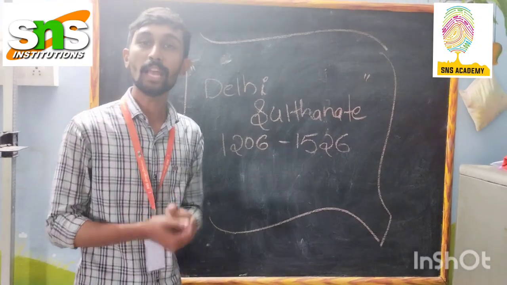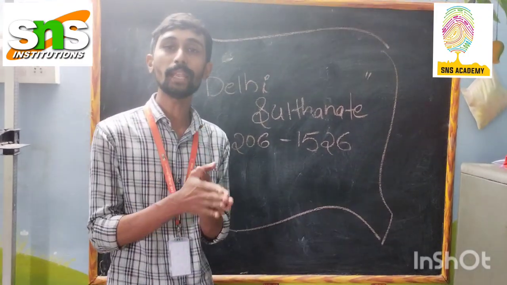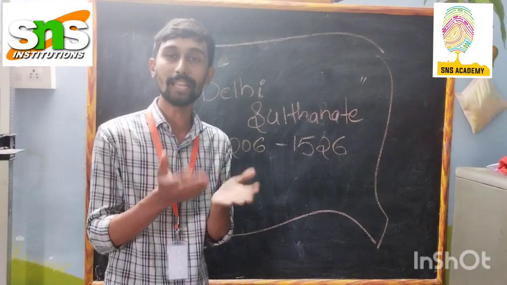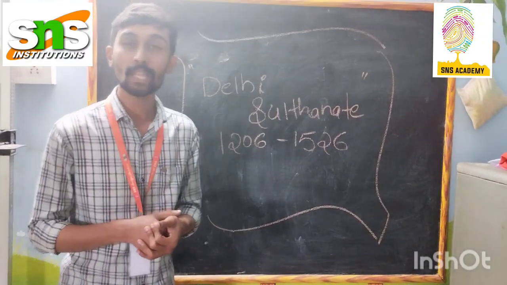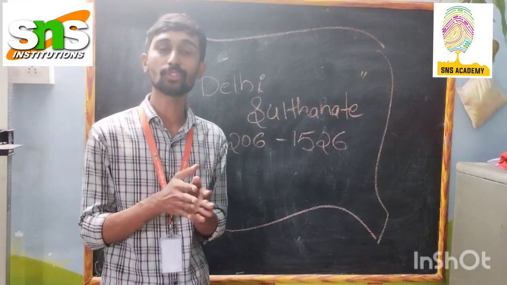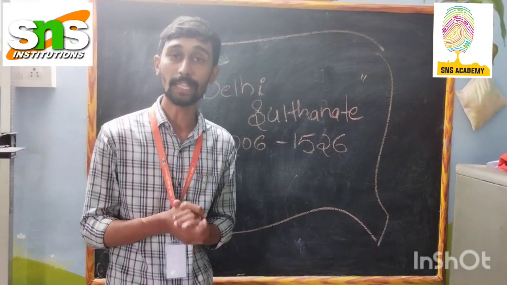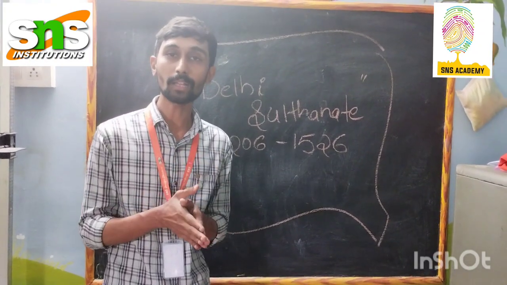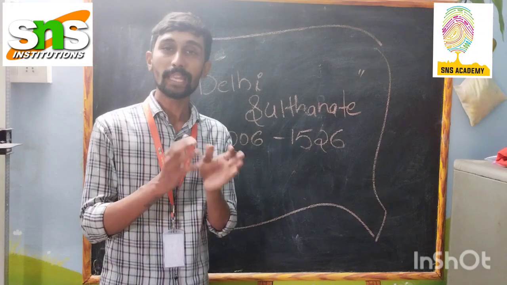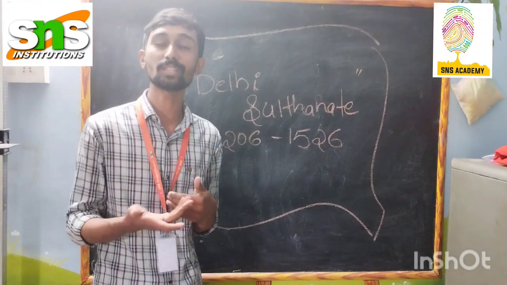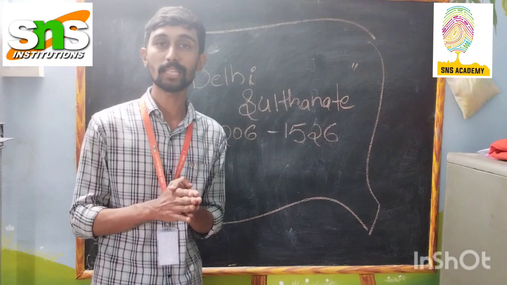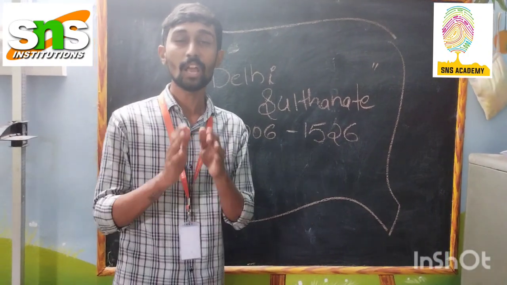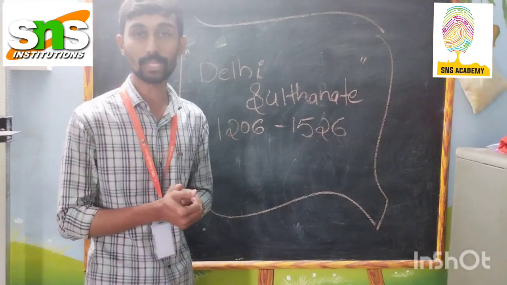Delhi Sultanate. The first and prominent dynasty of the Delhi Sultanate is the Slave dynasty. The Slave dynasty is also known as the Mamluk dynasty. Qutbuddin Aibak was one of the slaves, and he established the Slave dynasty. So the Slave dynasty, or the Mamluk dynasty, is commonly considered the first dynasty in the Delhi Sultanate.